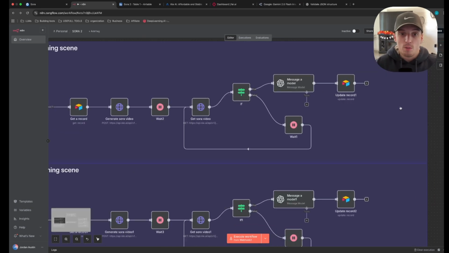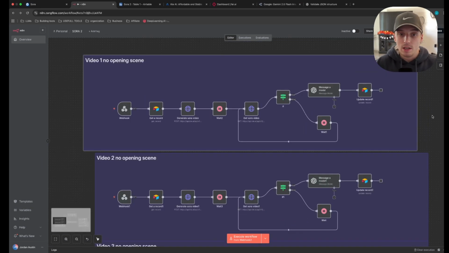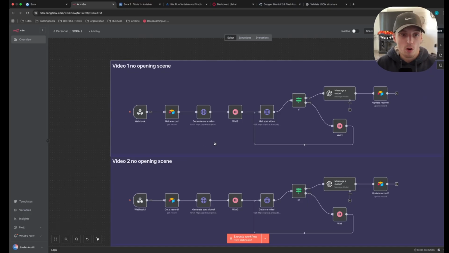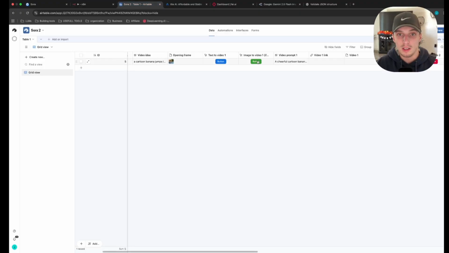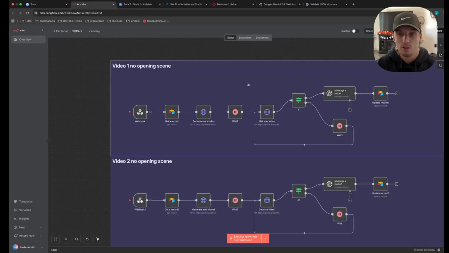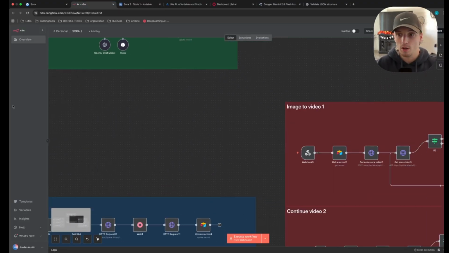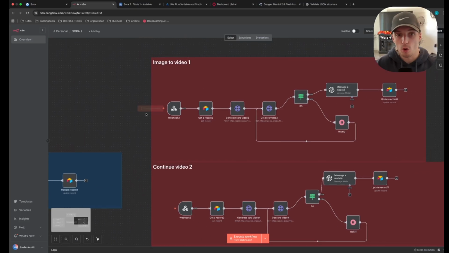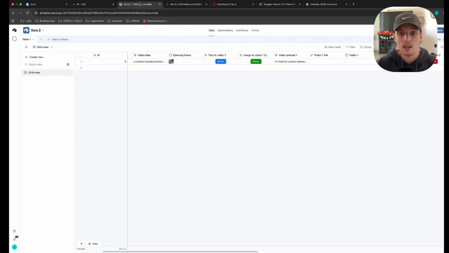So as always, you remember with the buttons, all we did here was a webhook. So hopefully you already set up those buttons, and the only thing you need to do with your webhook is just change the URL out, okay? So for this button, it's the video 1, no opening scene. So I just copied this URL, went into the image or text to video 1, which means no opening scene, right? Because we're just using text to create the video. And then the other button for this workflow, which was video 1, image to video 1, or video 1 opening scene, I just created another button and then copied that URL into it. So we have 2 different options for video 1.